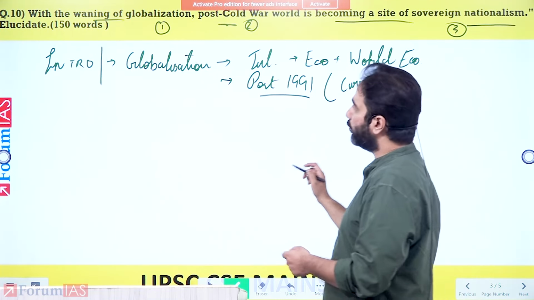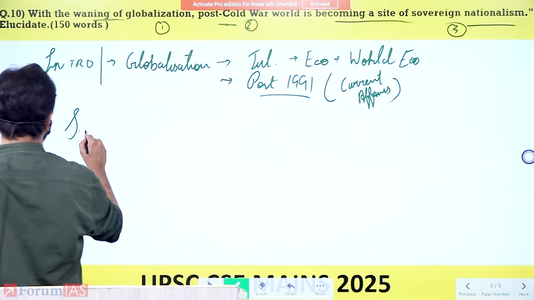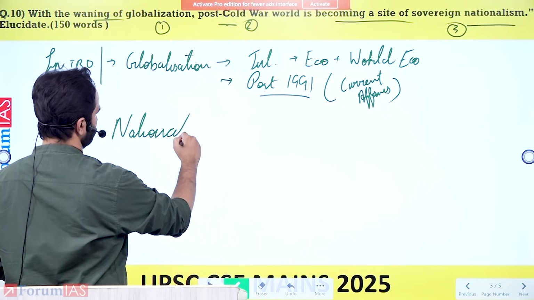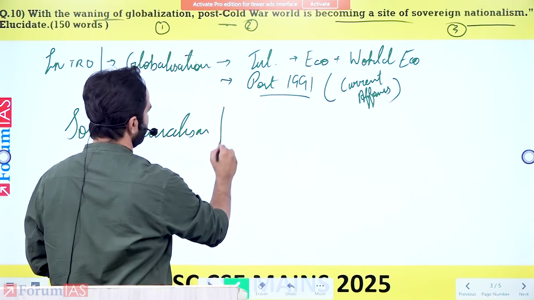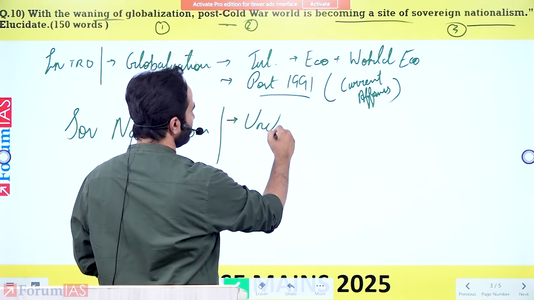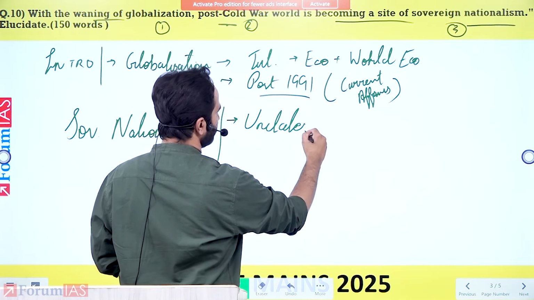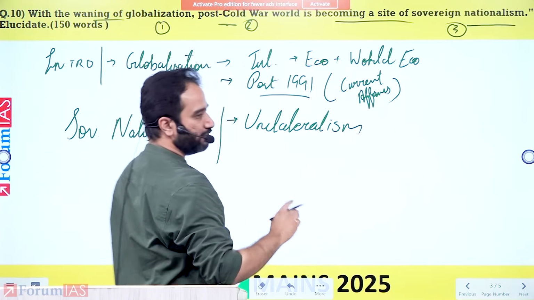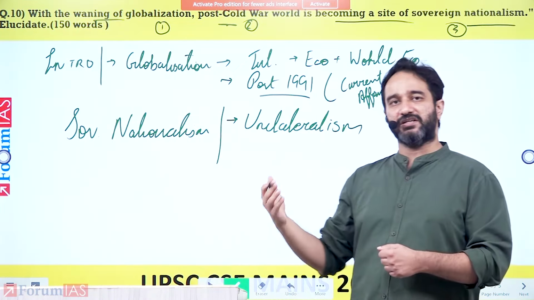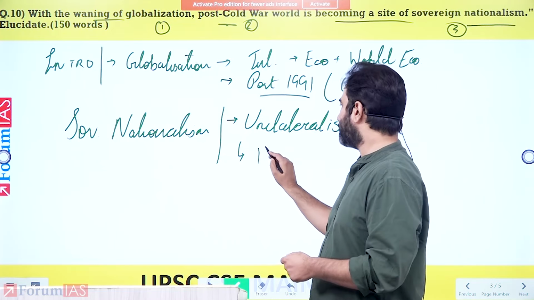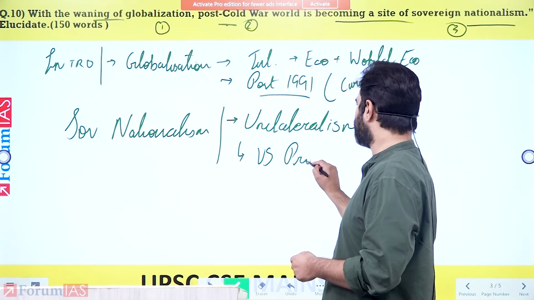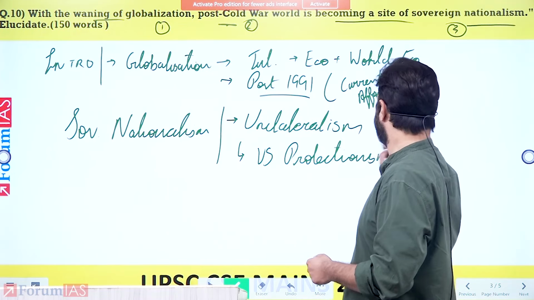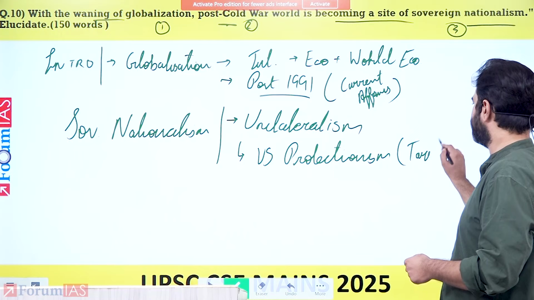So what do we mean by sovereign nationalism? It is the idea that countries are undertaking unilateral decisions. And you need to link it back directly to the ideas of globalization. So what are the examples that you would write here? You would write US protectionism that has been undertaken under Donald Trump. The examples you can give, tariffs.